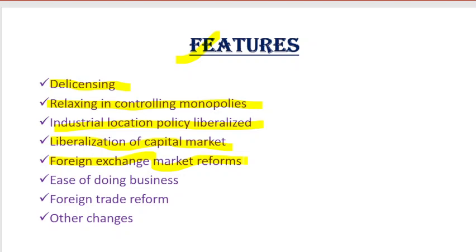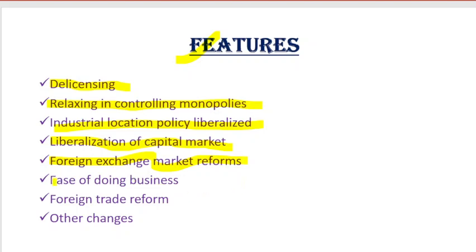That means the foreign exchange rate will be determined at that point where demand and supply are in equilibrium. Earlier, the government used to fix the rate, that for purchasing $1, that much INR you have to pay. But now, post liberalization, a flexible exchange rate has been followed. That means it depends entirely on demand and supply, on the market forces. So this way the government regulations have been removed.